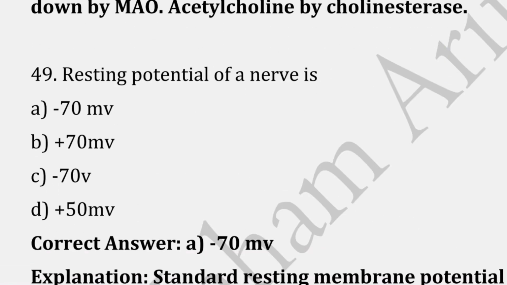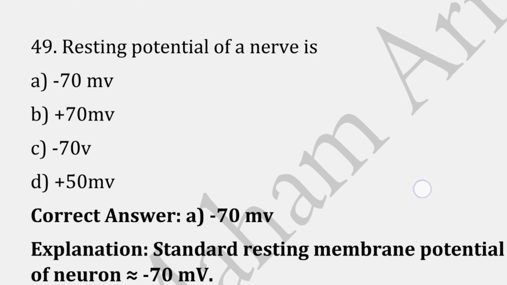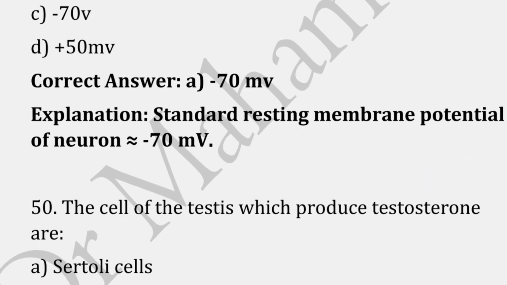Resting potential of a nerve is: the correct answer is option A, that is minus 70 mV. It is the standard resting membrane potential of a neuron.